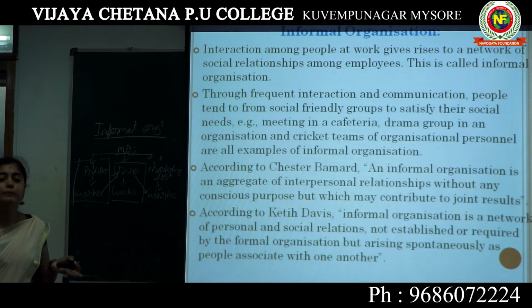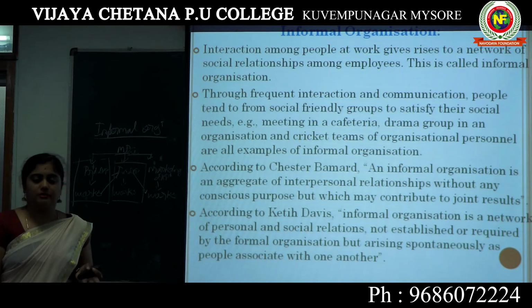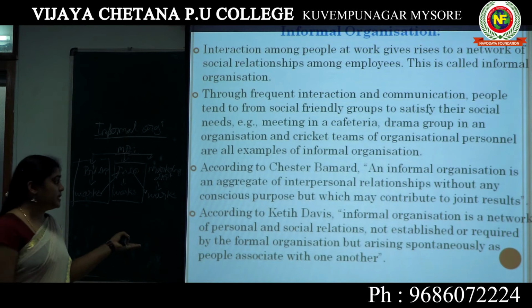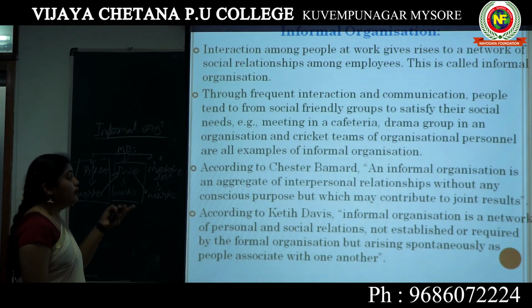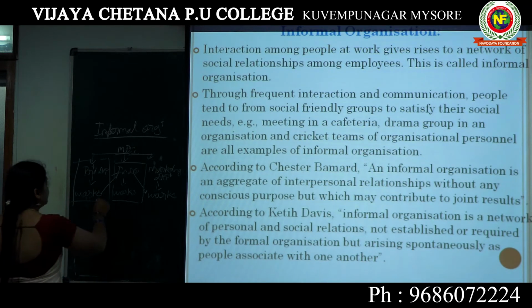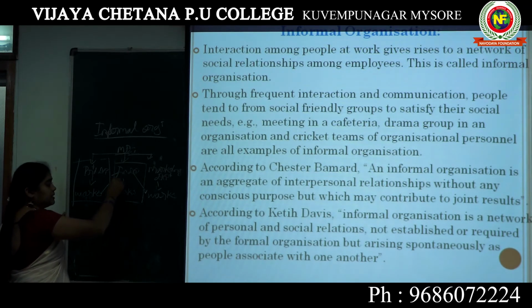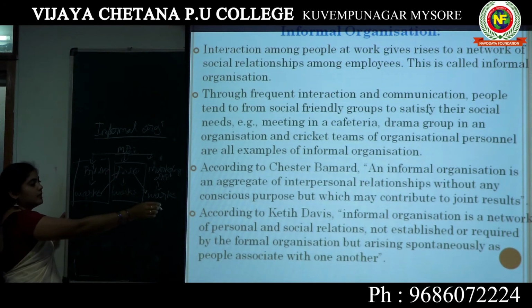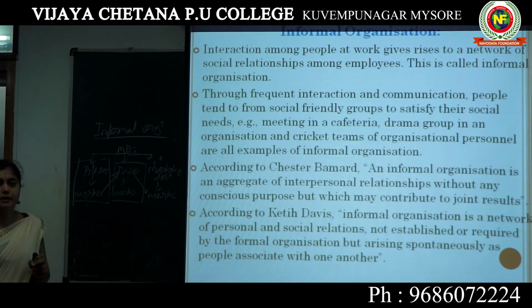Means there is no purpose of making a communication. They freely communicate with other persons in an organization, but it may contribute to a joint result. Means these are interactions between each other, and this communication can result in a joint result.